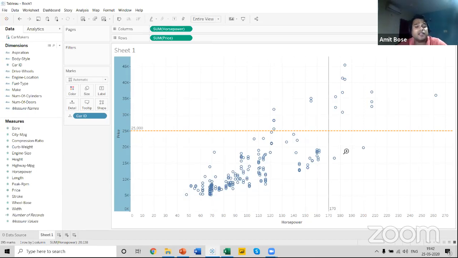Now the next question is, how can I identify whether these cars are gasoline cars or diesel cars or petrol cars? That's the next big question that is coming my way. So above 170 and below 25,000, I've got two cars. Now I'm confused whether these cars are diesel cars or petrol cars. In that case, what can we do? We'll take this particular marked section, the cars available in the marked section, and see how they help us find the correct answer for this.